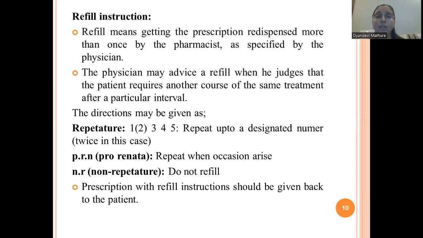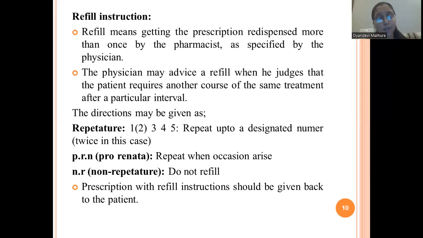So refill instruction means if that prescription is to be redispensed. Whatever the dose prescribed by the physician, if that patient needs to repeat the same dose, but under the supervision of that physician only, or as directed by the physician only, then that is called a refill instruction.